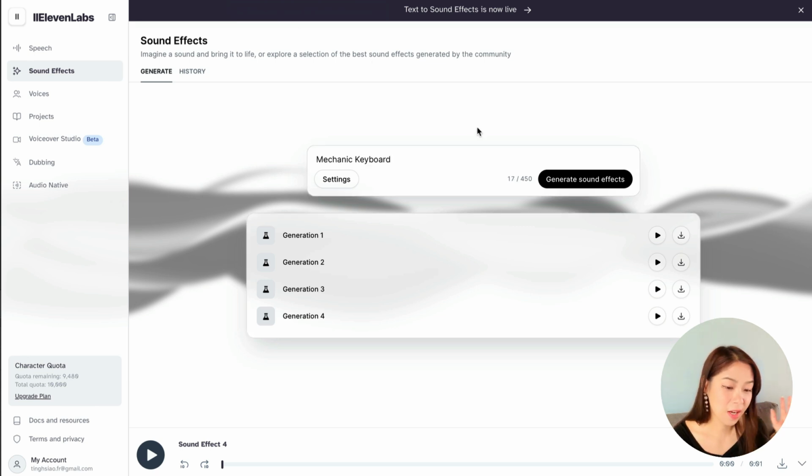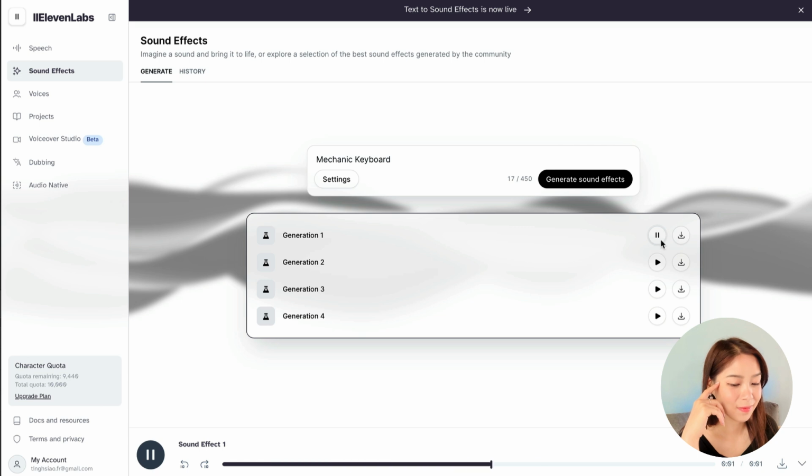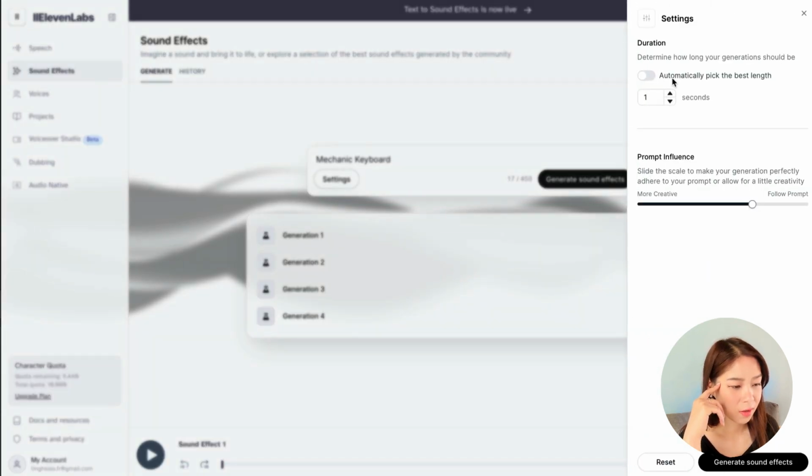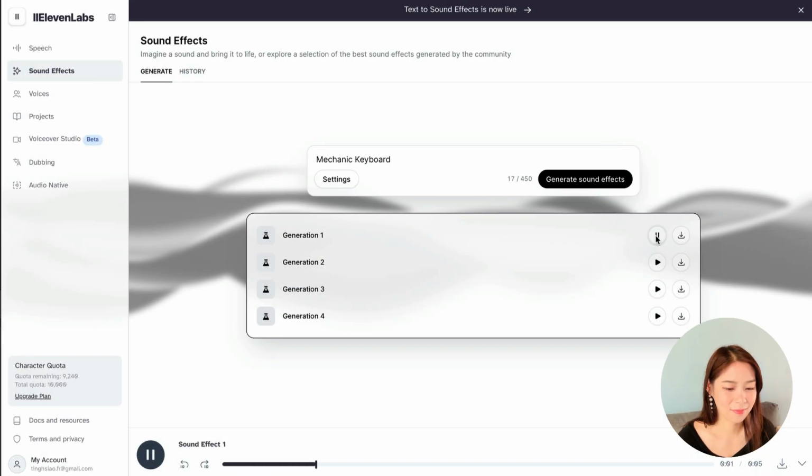Okay, so this is something I use a lot, a keyboard typing. So let's see. Let's hear them. Oh, I want something longer. So for this one, I'm looking for much longer. Let's just do 5. Wow, perfect.